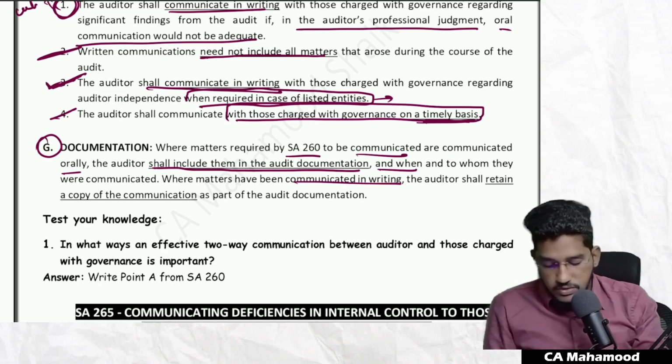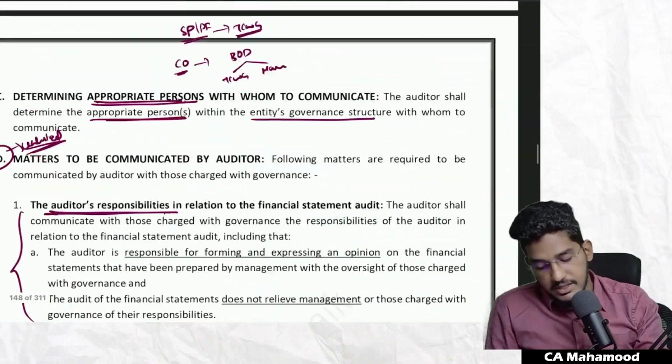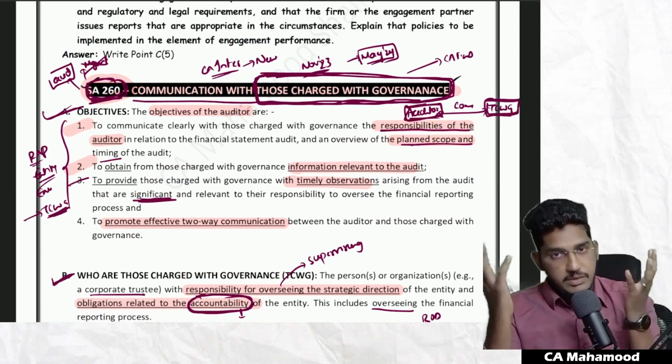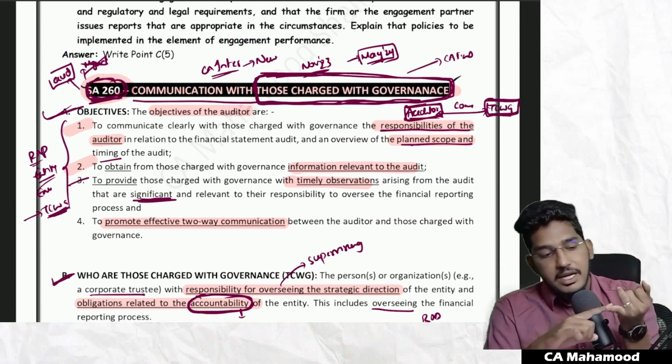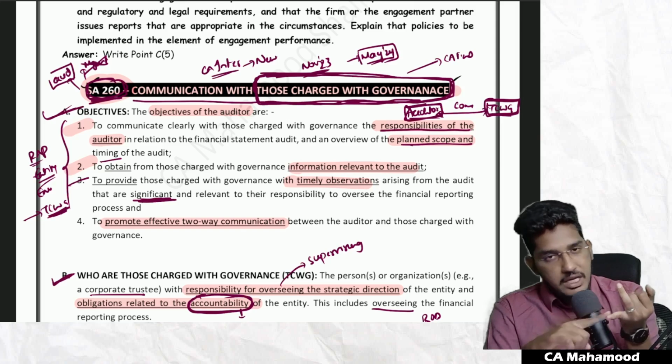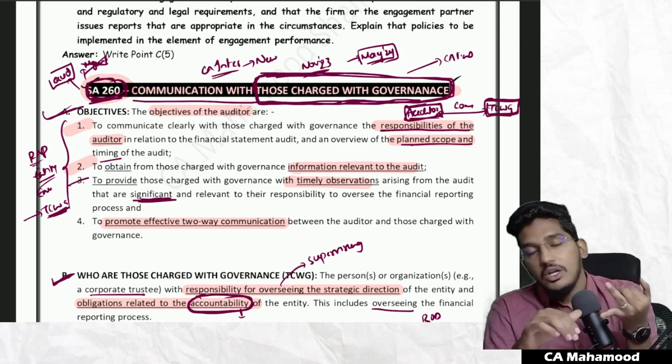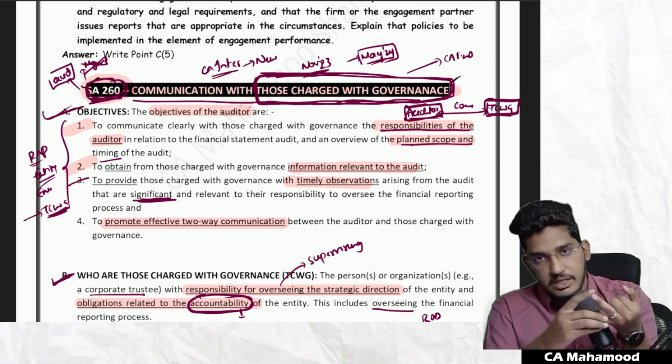Understood, everybody? So this is what SA 260 is all about. What we have understood, guys, is the standard is very small, but the concept is very big. Most of the time we have spent on understanding who are falling under those charged with governance. So we understood who are falling under those charged with governance. Number two, we have understood what are the objectives of the auditor, or you can also say responsibilities of the auditor as per SA 260.